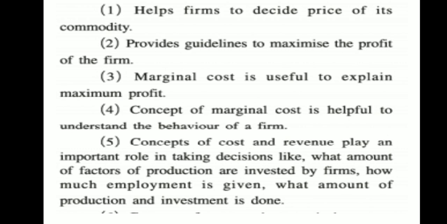Now why is this cost of production very helpful, and what kind of importance does it have in the entrepreneur's mind? Let us understand very clearly. Number one, it helps the firm to decide the price of its commodity. What should be the exact price of the commodity? It also provides a guideline to maximize the profit of the firm. Once the cost of production and the profit are clearly understood, with various combinations, different kinds of price can be set in order to maximize the profit.